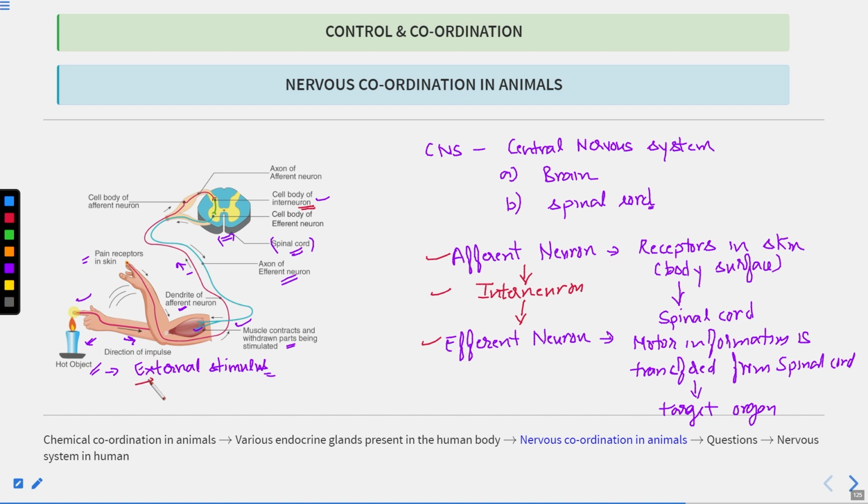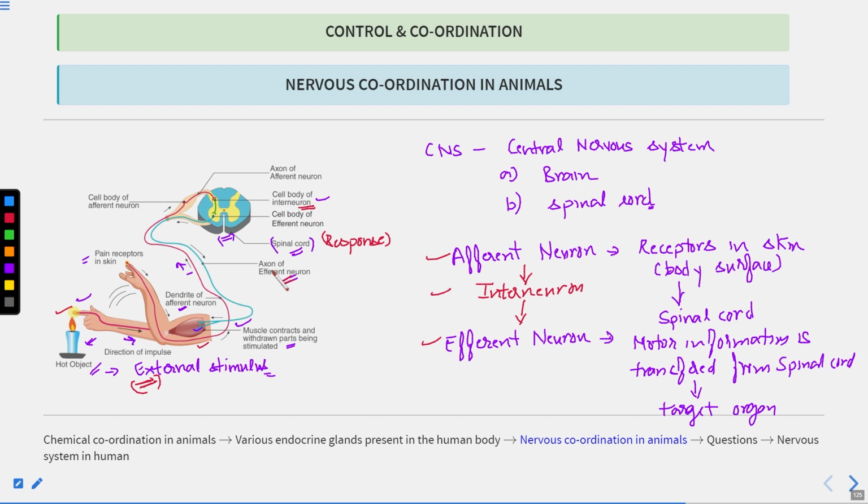First is the gathering of the information about the change in the environment. Here you can see the sensors are present in the finger. The information, or the stimulus, is transferred by the afferent neuron to the spinal cord. And here you can see the response is being generated in the spinal cord. This motor information is then transferred back to the target organ by the efferent neuron.